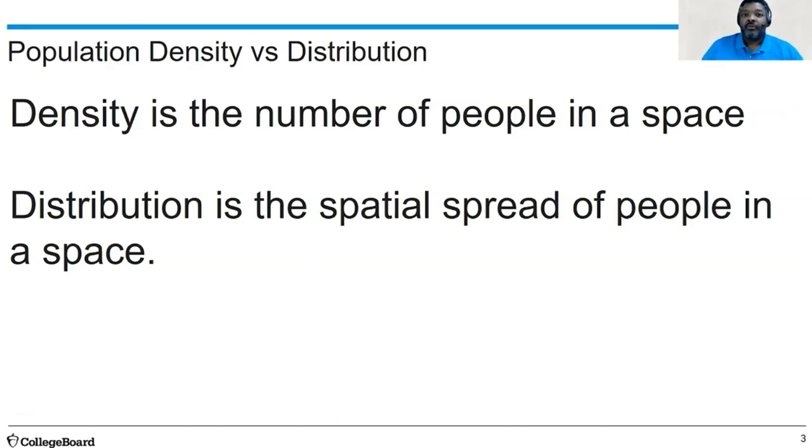As we all know, geography is a spatial science. We look at how humans interact in a space, how humans are distributed in that space, and density allows us to look at the sheer number of people in a particular space. Distribution is the spatial spread of people in a space. It's important for geographers, but for the sake of this video, we're going to specifically focus on density.